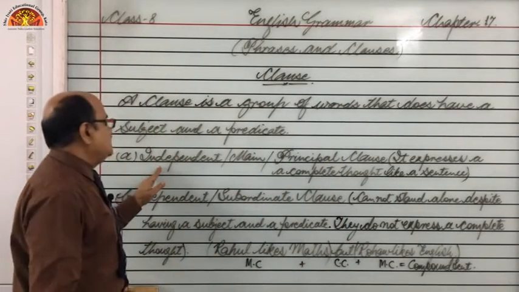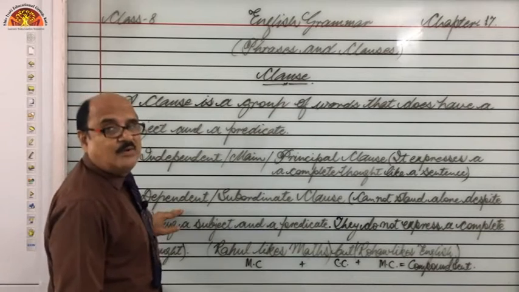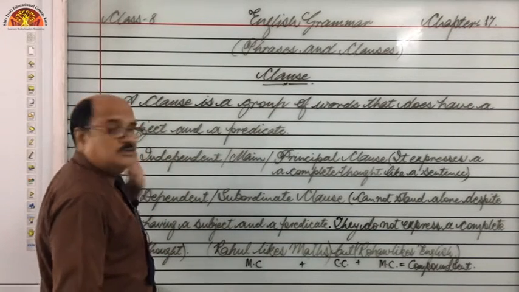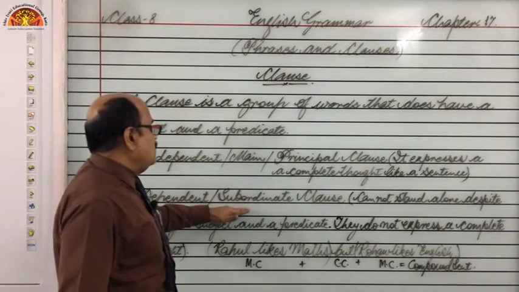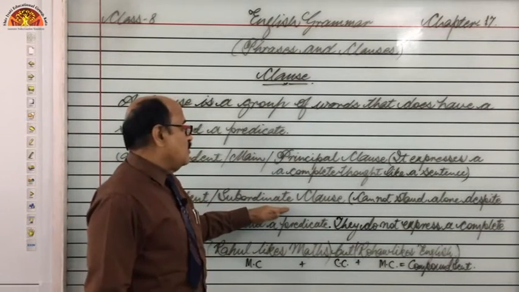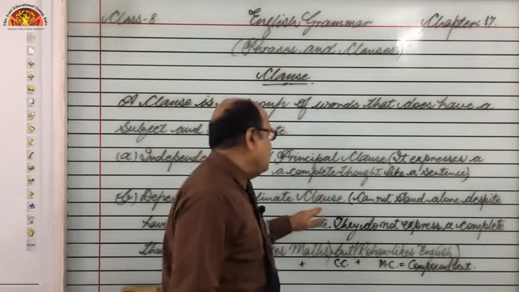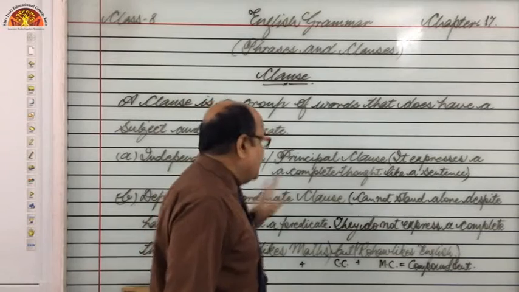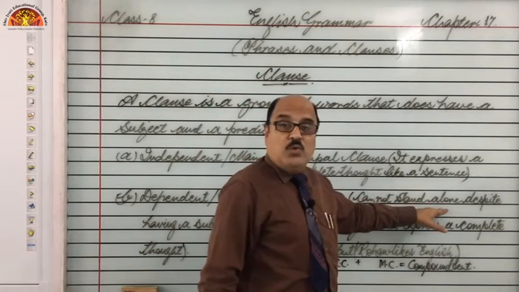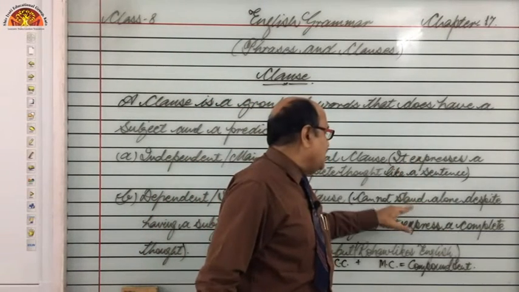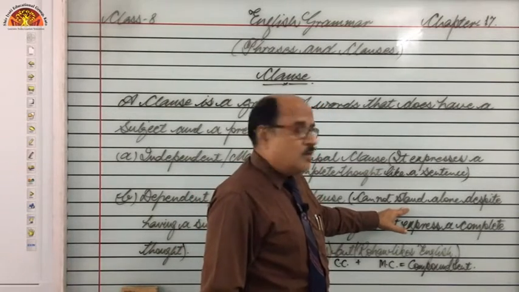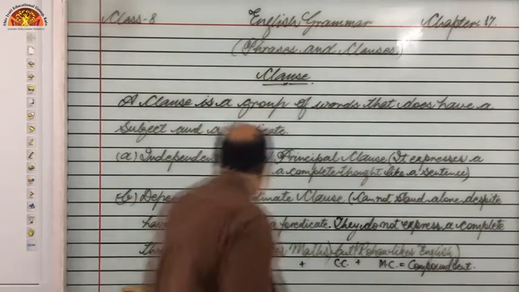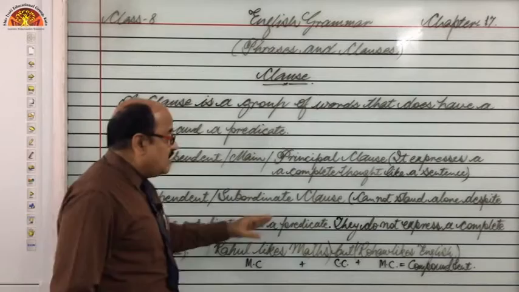So next is dependent clause. Obviously one is independent, so another one is dependent, right? Dependent clause or subordinate clause. What is this? Obviously the meaning expresses itself. Independent clauses can stand alone, but these clauses, subordinate clauses or dependent clauses, cannot stand alone despite having a subject and a predicate.